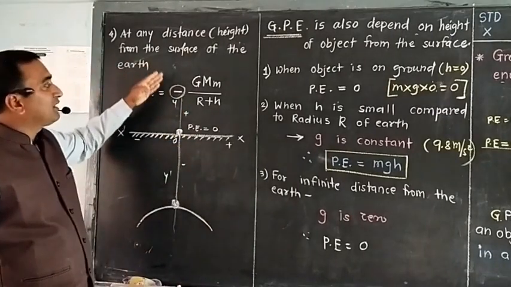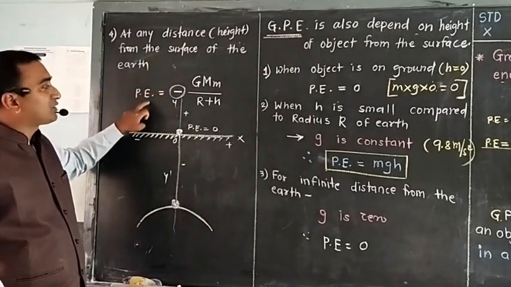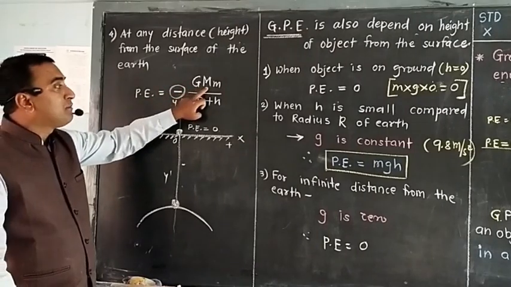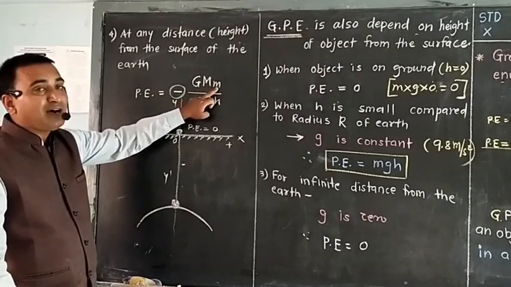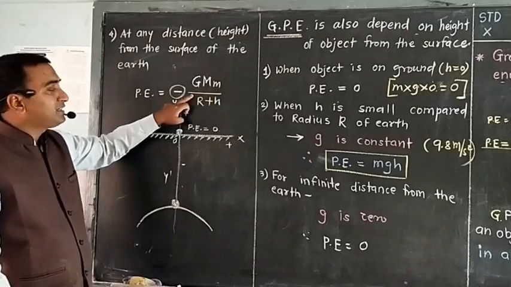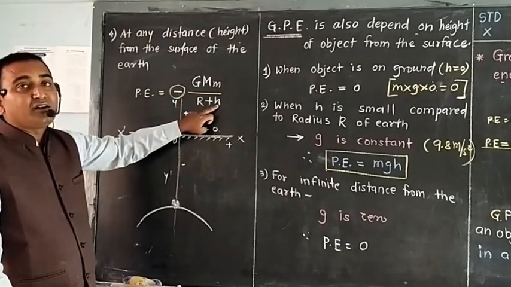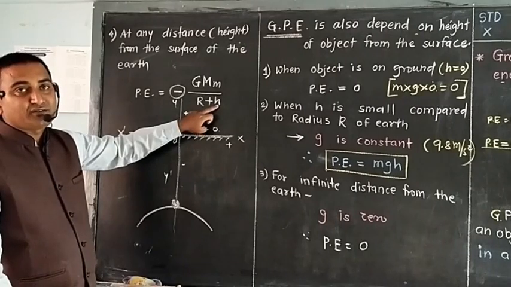So what is the formula? Gravitational potential energy is equal to the gravitational constant into the mass of Earth into the mass of the object divided by the radius of Earth plus the height of the object from the surface of Earth.